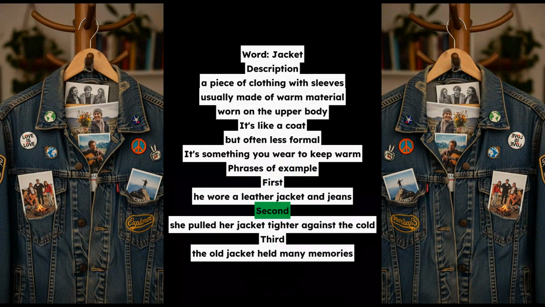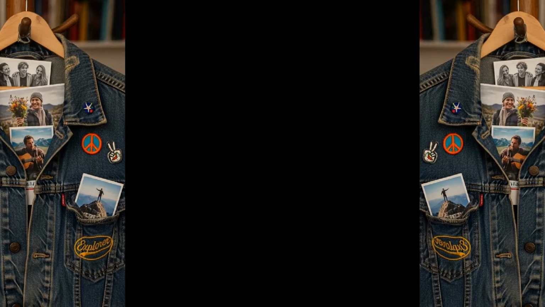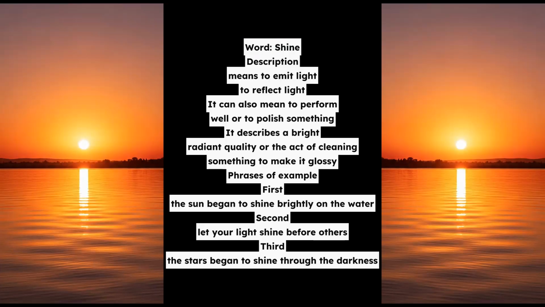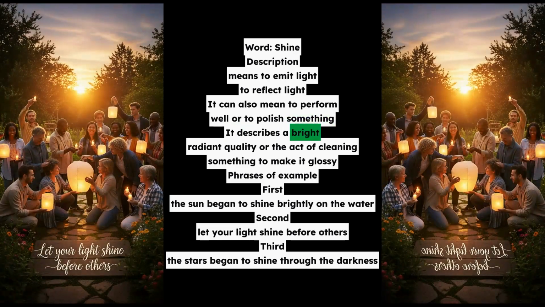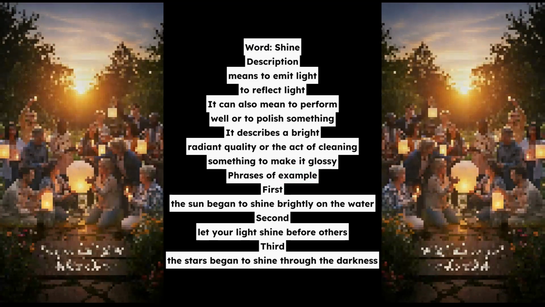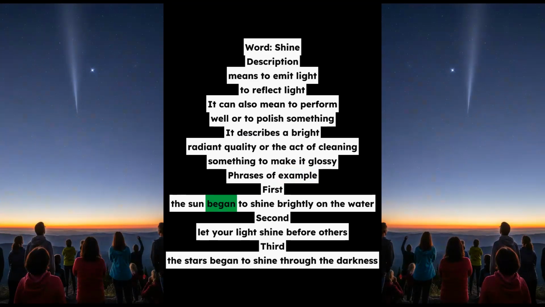Word, shine. Description: means to emit light, to reflect light. It can also mean to perform well or to polish something. It describes a bright, radiant quality or the act of cleaning something to make it glossy. Phrases of example. First, the sun began to shine brightly on the water. Second, let your light shine before others. Third, the stars began to shine through the darkness.